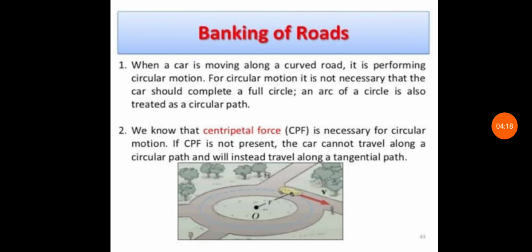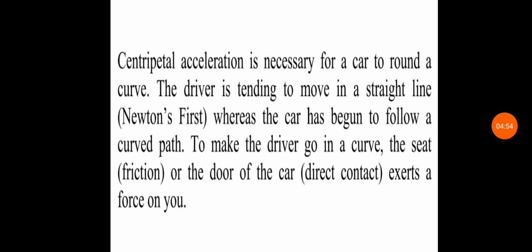Now when a car moves along a curve, centripetal force is required. In the absence of this force, the car will skid off the road. The force of friction between the tire and the road provides this centripetal force and keeps the car moving on the curved path. However, if the tires are worn out or the road is slippery due to rain, snow, oil or a spill, the friction will not be enough to provide the necessary centripetal force.